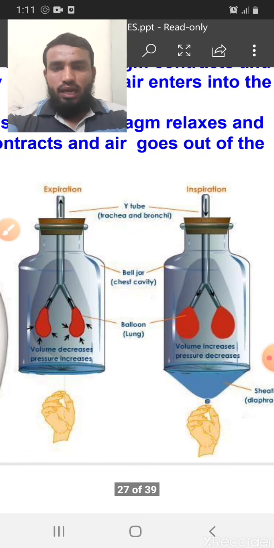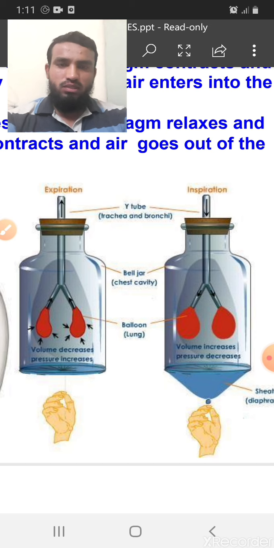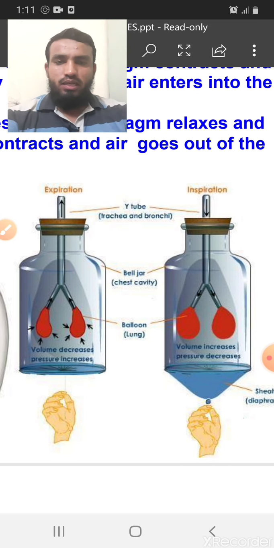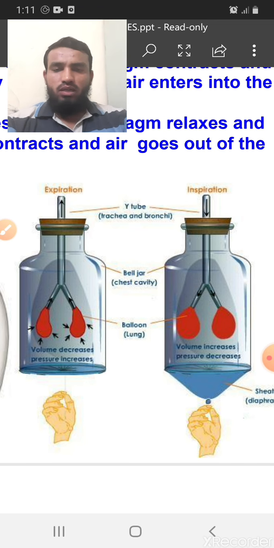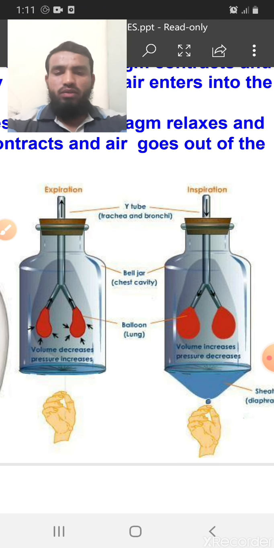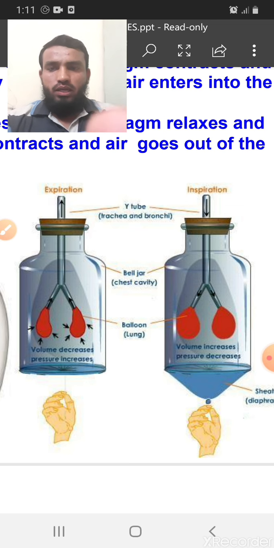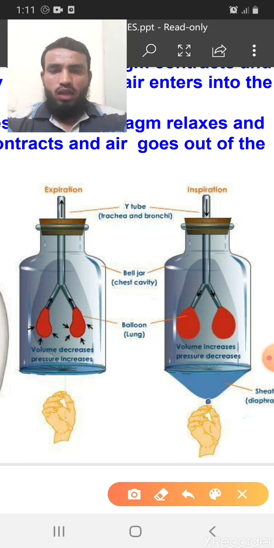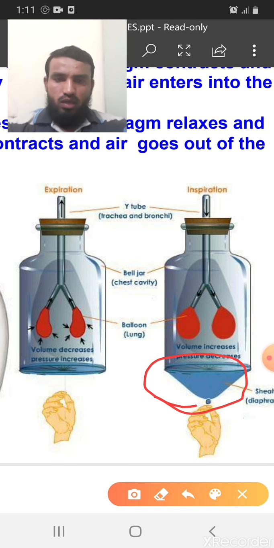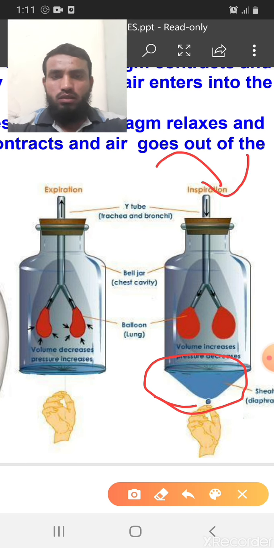With the help of this activity, you can also understand it. We have always seen this in many science exhibitions, where kids make the inhalation and exhalation model. In that also we can understand with this balloon, when we are taking a breath inside, it will happen like this. This rubber sheet acts as a diaphragm. When we pull out that rubber sheet, the area inside will increase and the pressure will be reduced. So the air will come inside from this space, and the balloon will be blown.